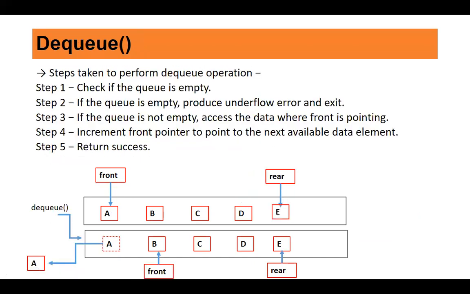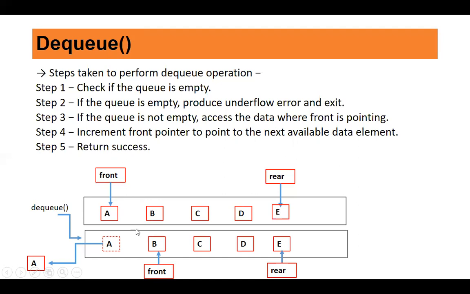Similarly, now you have the next operation, that is DQ. DQ deletes an item from the queue. So what are the steps here? Whenever you're deleting, first you check if the queue is empty, because if the queue is empty, you cannot carry out any deletion. If the queue is not empty, you access the data from the point where the front is pointing to. Now front is pointing to A. So you delete this A, return it, and increment your front pointer to point to the next